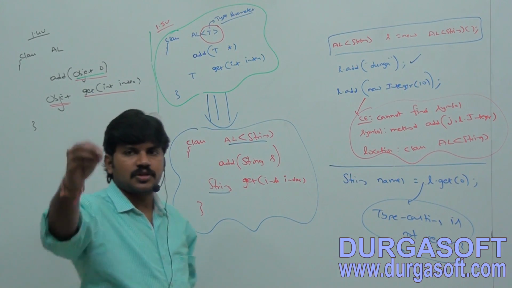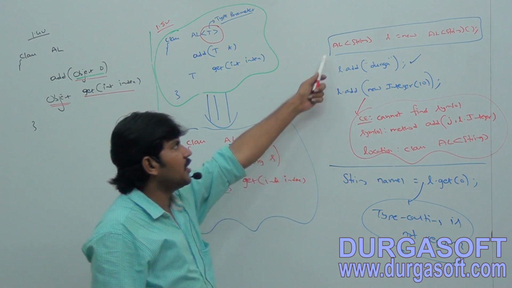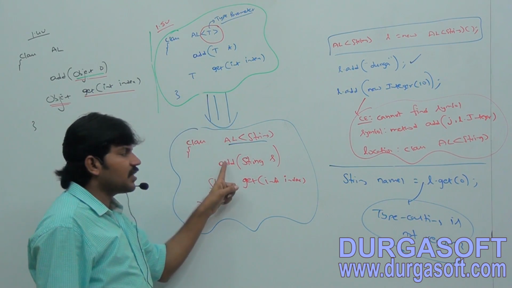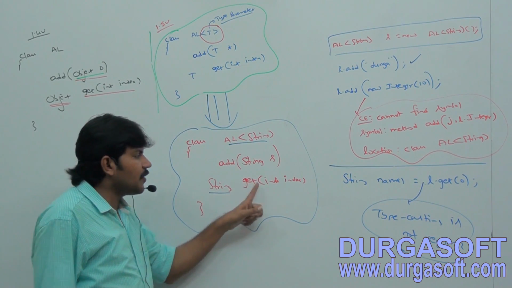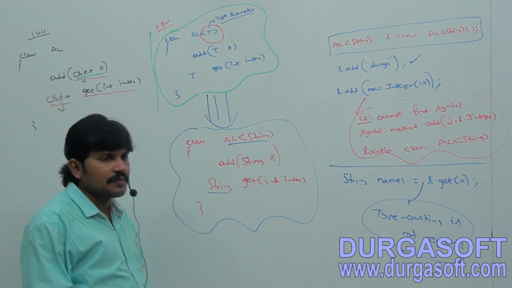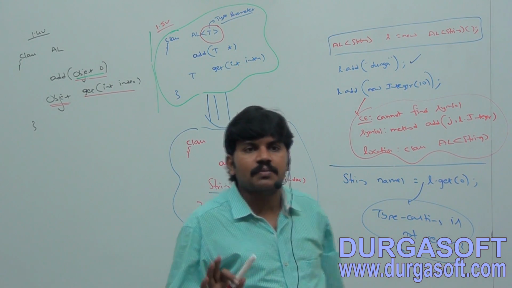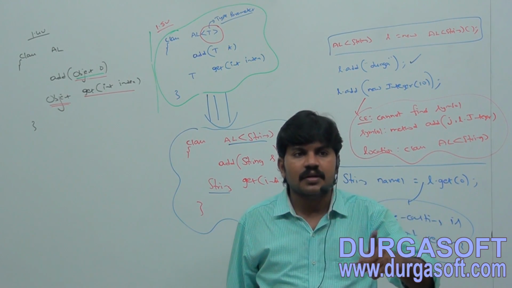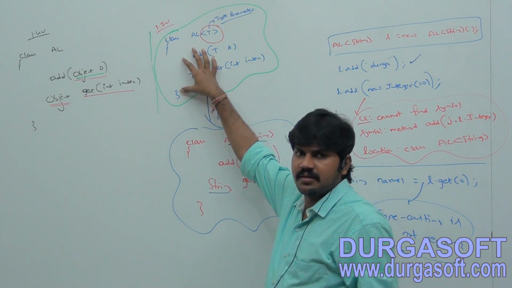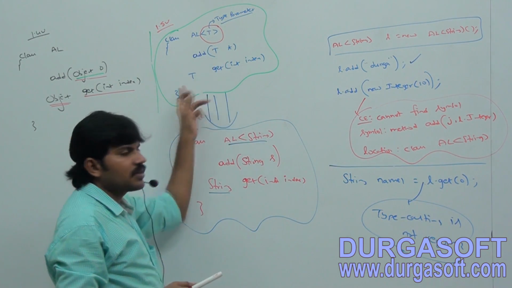Sir, my requirement is a list of string objects: every T will be replaced with String. My requirement is a list of integer: then every T will be replaced with Integer. The add method is reserved only for Integer, and the return type of get method is only Integer. In generics we associate a type parameter to the class, and such parameterized classes are nothing but generic classes. Are you getting? It is just like a template. Based on your runtime requirement, T will be replaced with our provided type.